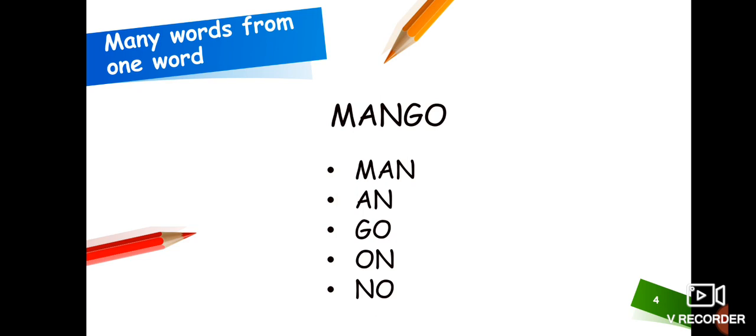A word means it should have some sense, some meaning. For example, man means आदमी, we call a man. An is an article we use before vowel sounds. Go means जाओ. On, ऊपर. No, नहीं. Understood? Let's see another example.